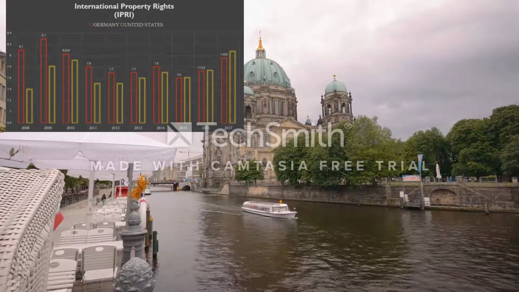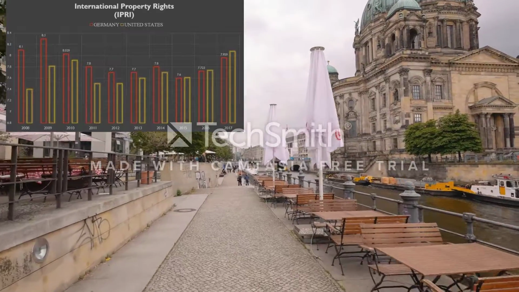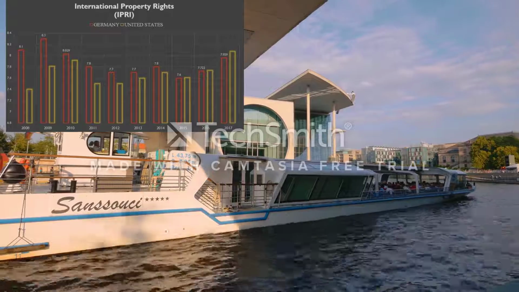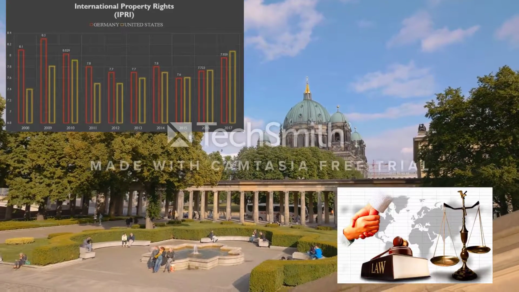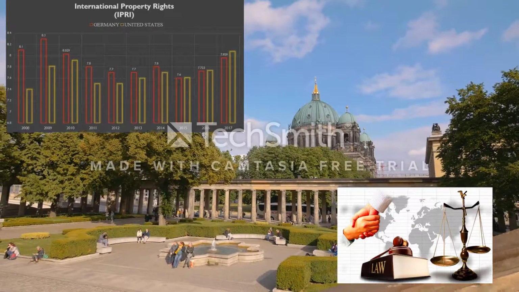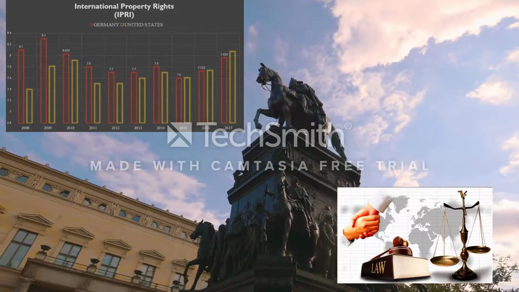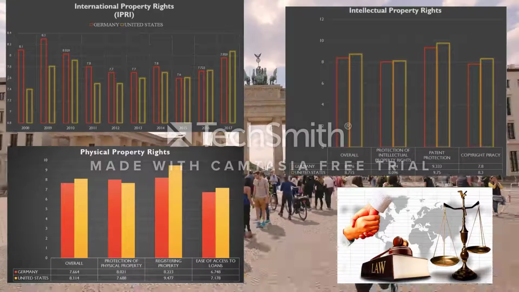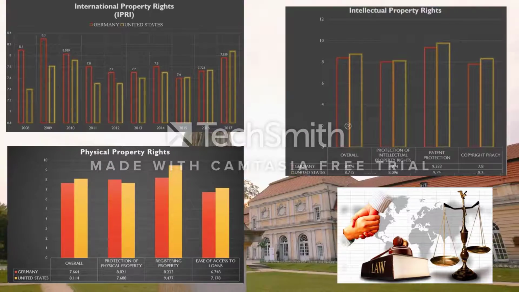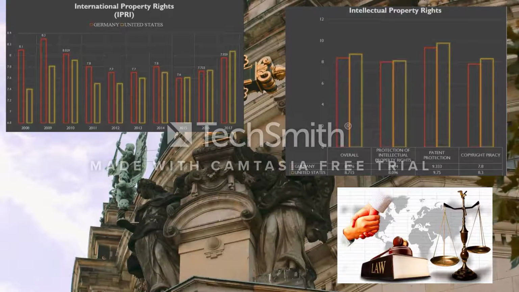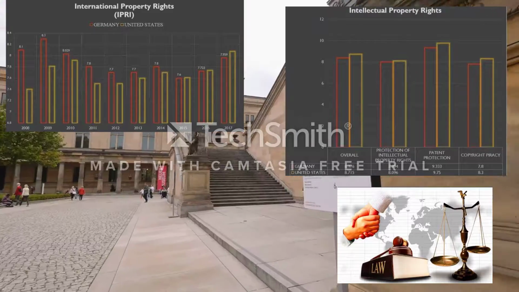Germany's international property rights score has increased by 0.228 to 7.959, placing it 10th in the Western Europe region and 16th in the entire world. Germany is classified by the International Monetary Fund as part of the Advanced Economies Group and by the World Bank as a high-income country.